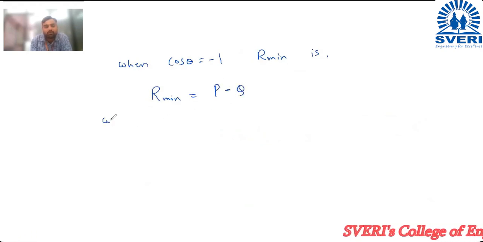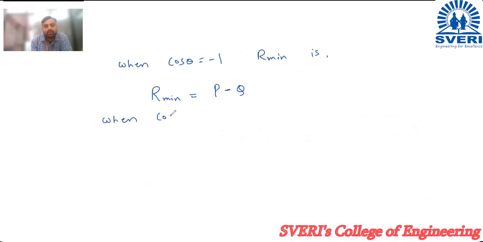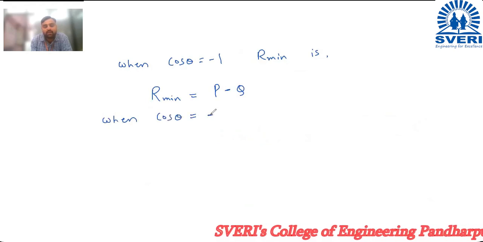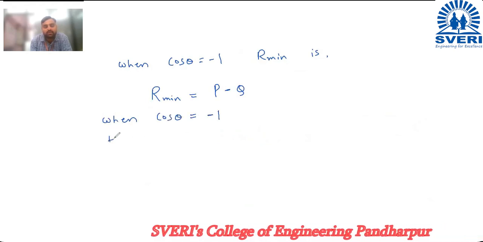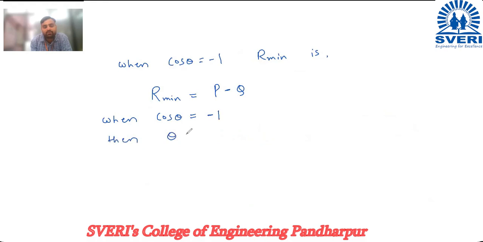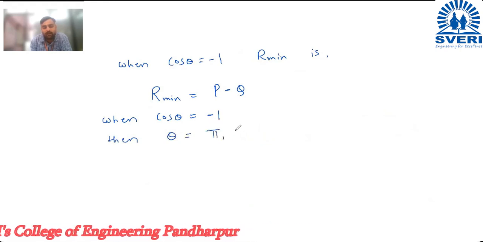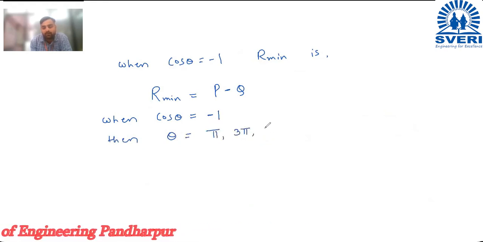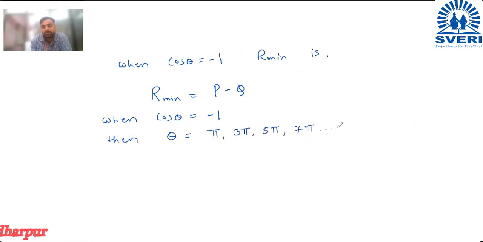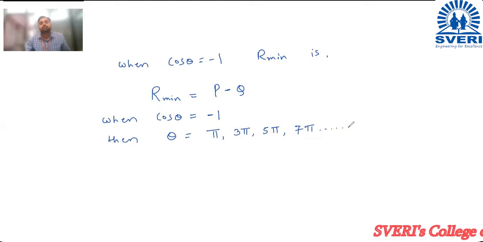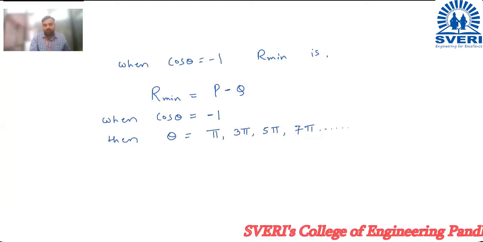Okay. So when cos theta is equal to -1, what are the values of theta? Theta is equal to 180, pi, 3 pi, 5 pi, and 7 pi, etc. So I think time is over.